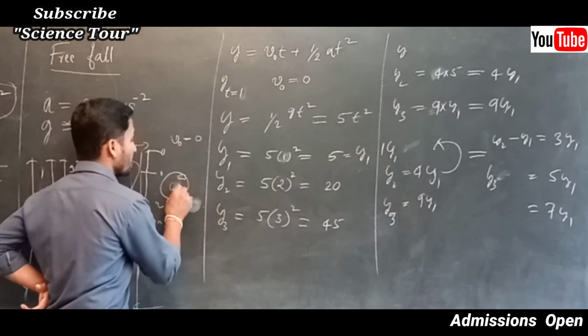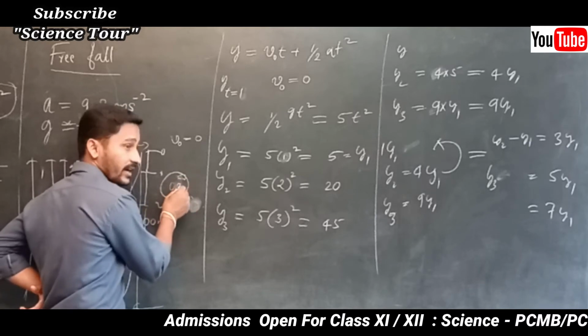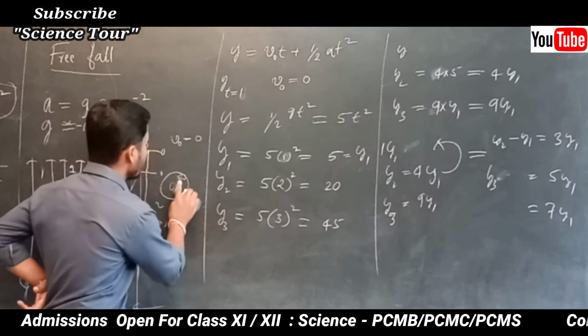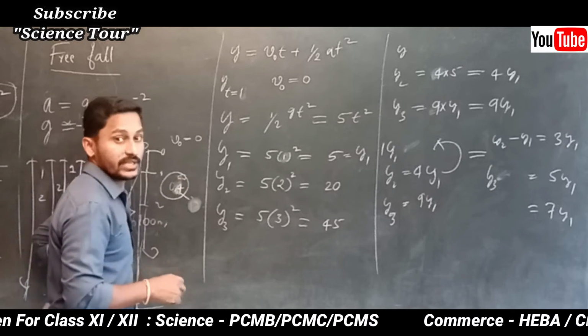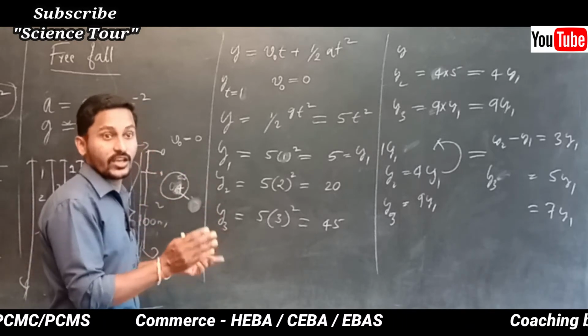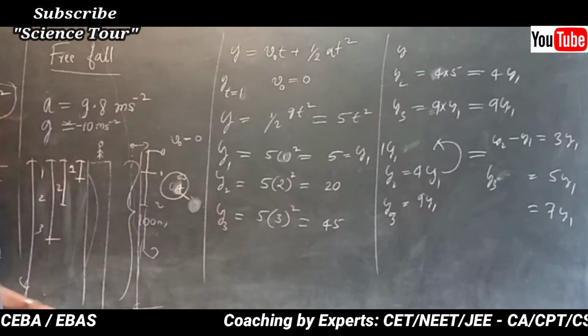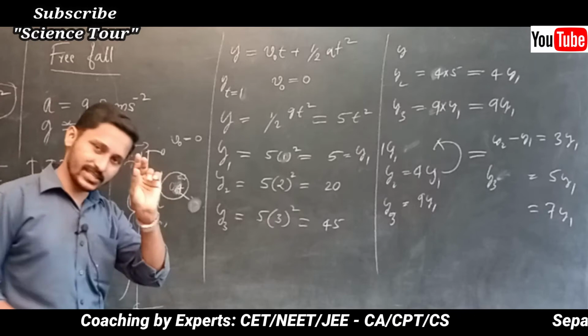After that you will get the number 3, and after 100 digits, you will get to see 4, that is the third second. Okay, fourth second.